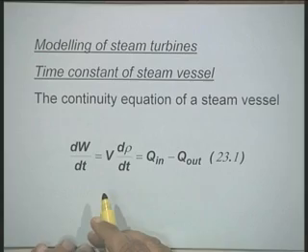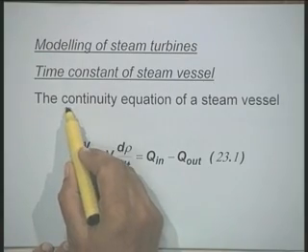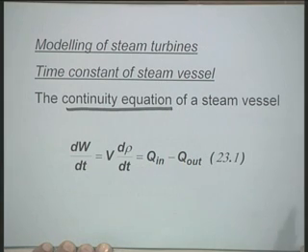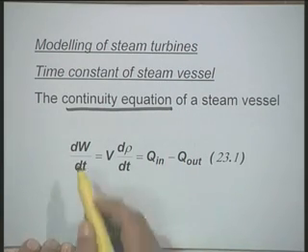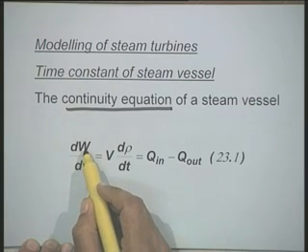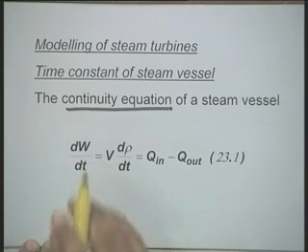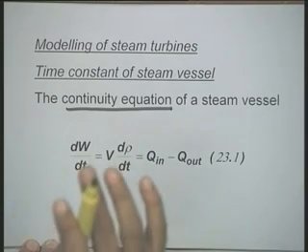Our basic objective is to develop a transfer function model relating the Qout, that is the steam coming out, to the steam coming into the vessel. Here we make use of a basic equation which is called the continuity equation. The continuity equation is written in the form d by dt of W, where W is the total weight of the steam which is inside the vessel.